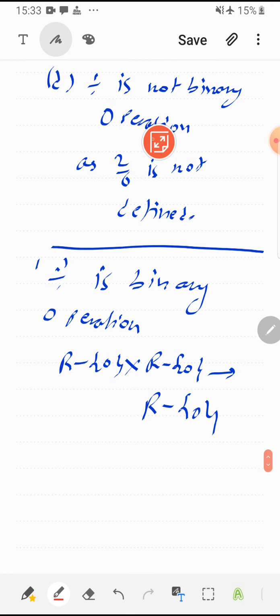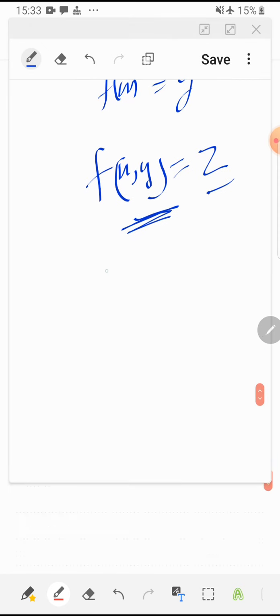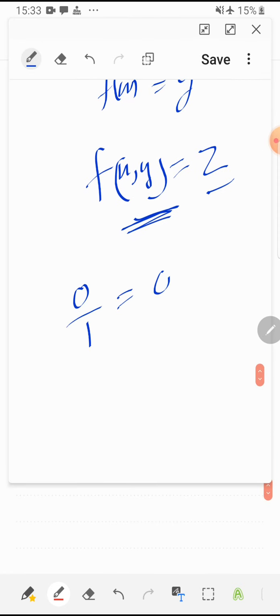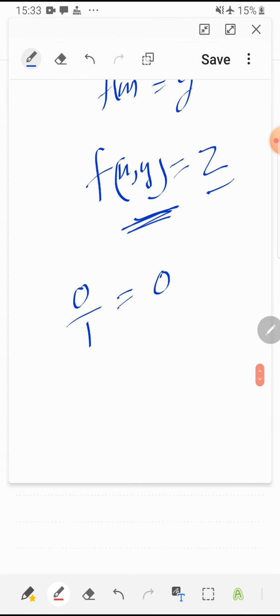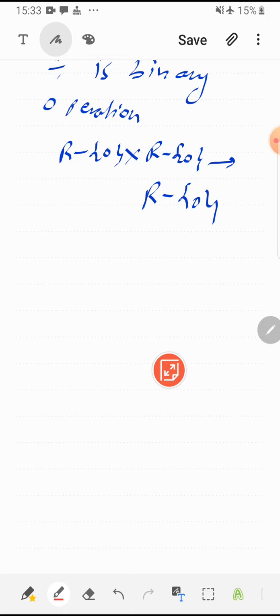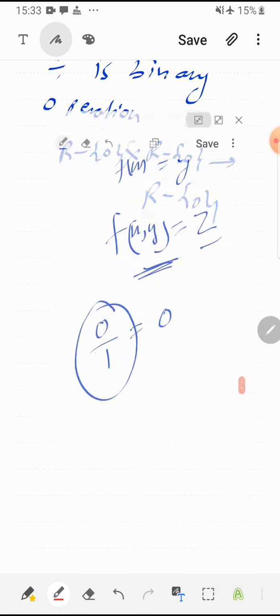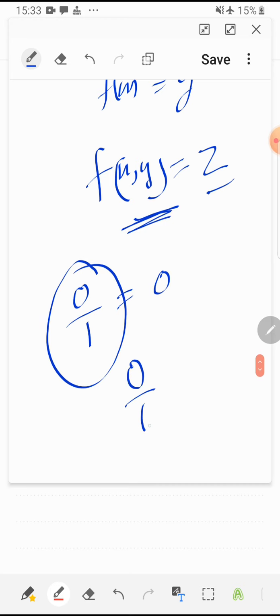Sometimes students ask, sir, we can get the answer 0 sometimes like this, but there is no 0 in the codomain. My answer is, we always get the answer 0 when we put 0 in the numerator, and in the domain also there is no 0. So obviously in the codomain you can't get 0, that's the first thing. And second, we get 0 upon 1 equal to 0.